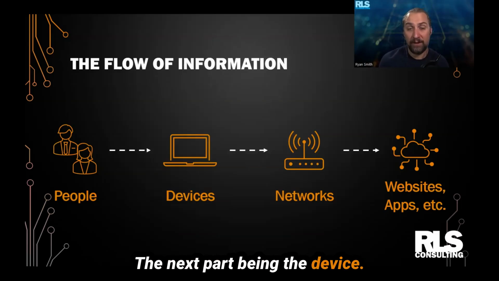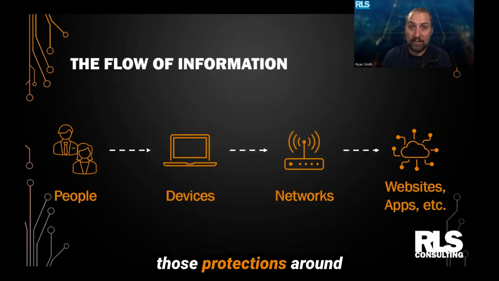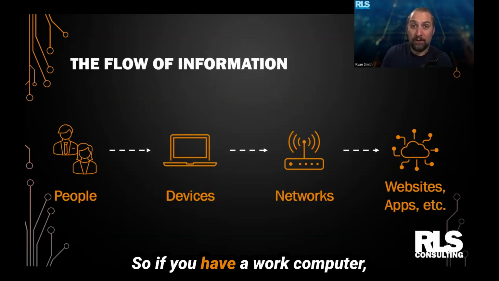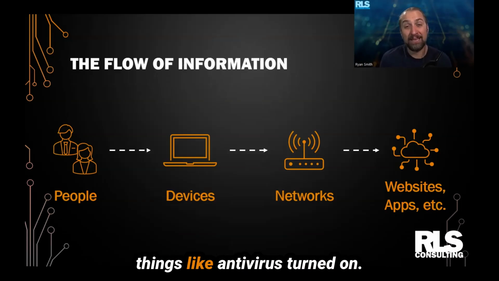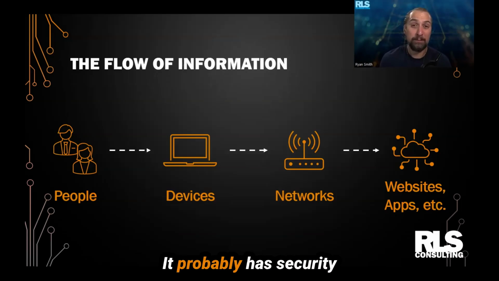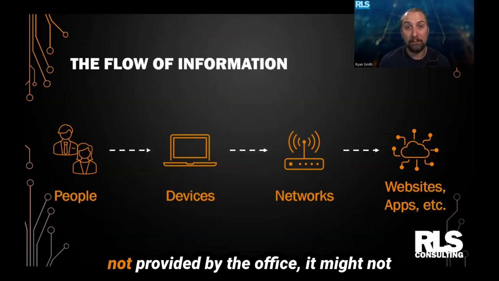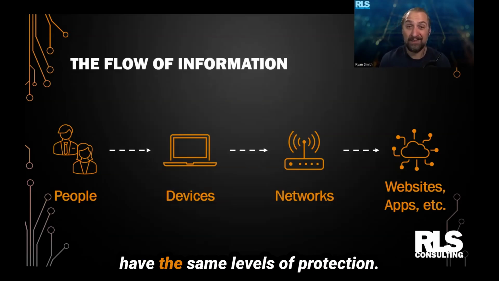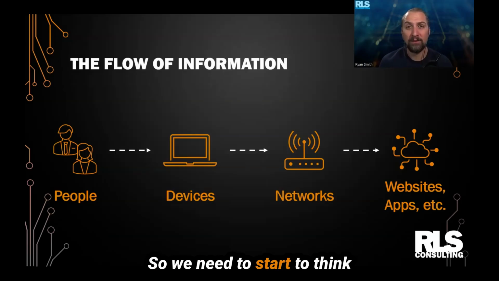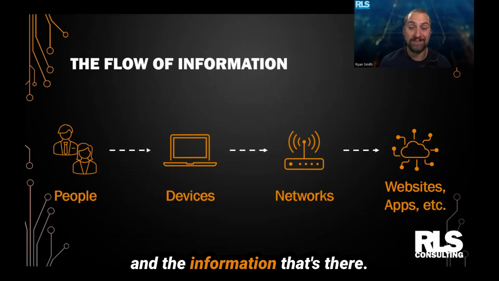The next part being the device, we need to start to think about the protections around the tools that we're using. So if you have a work computer, you probably already have things like antivirus turned on. It probably has security patches and updates. But if we're using a device that's maybe not provided by the office, it might not have the same levels of protection. So we need to start to think about the things that we can do to secure what's on that device and the information that's there.